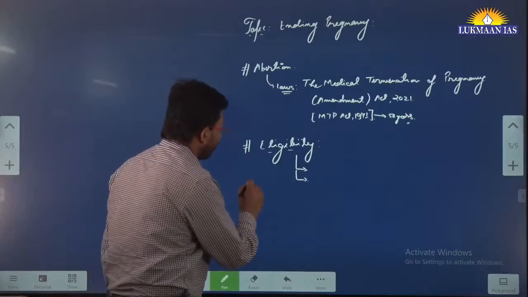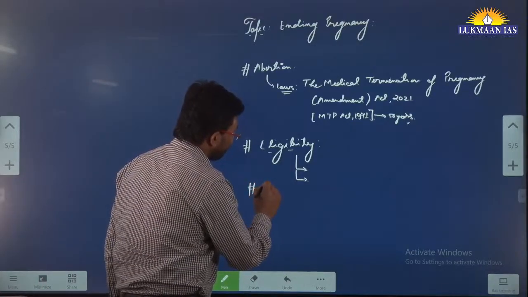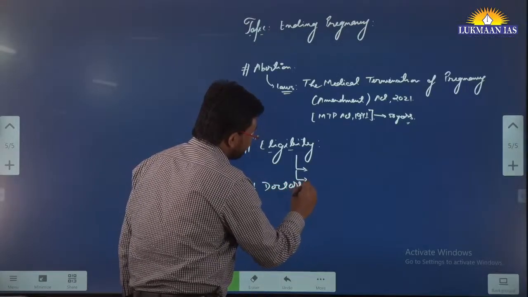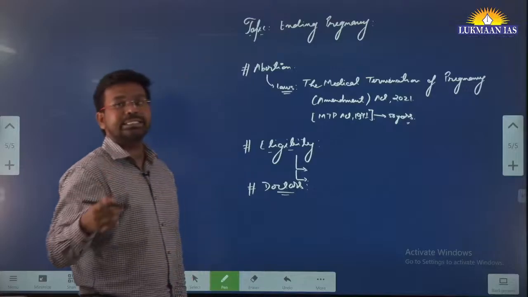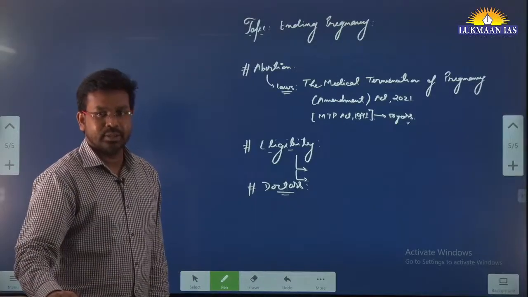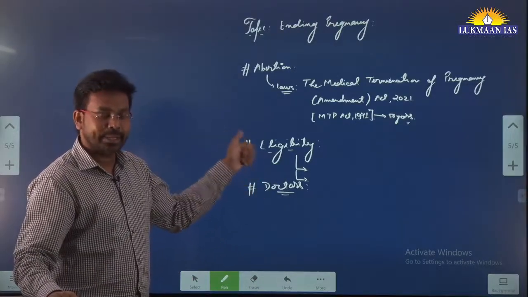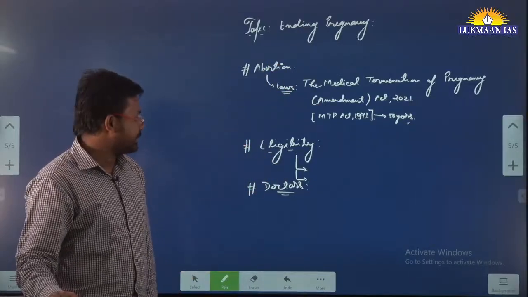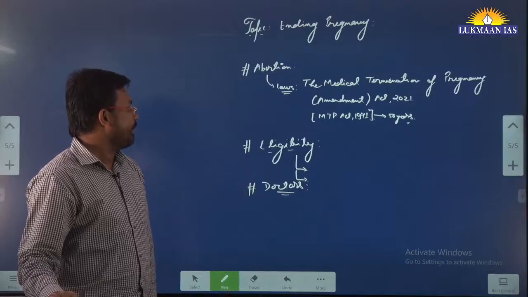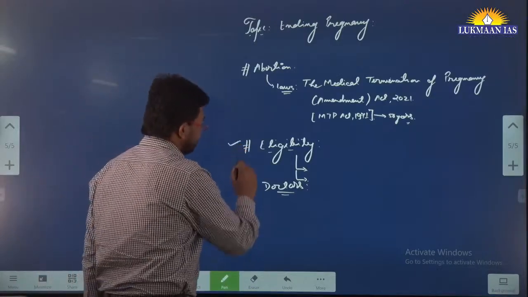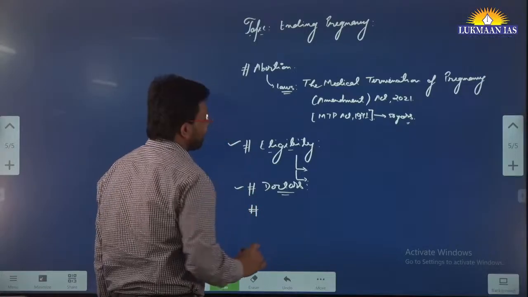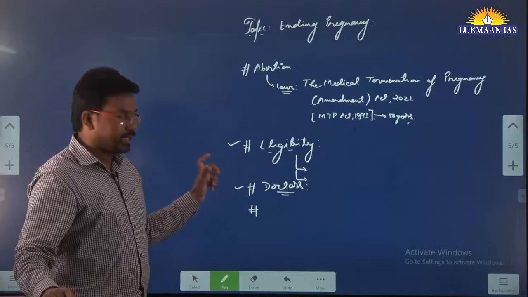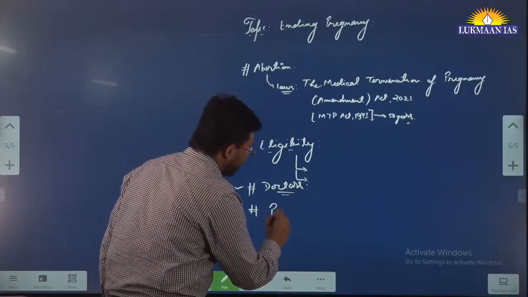Now, who can perform this? These doctors should be registered medical practitioners, working under government establishments or private agencies. There is also a requirement of prior informed consent.